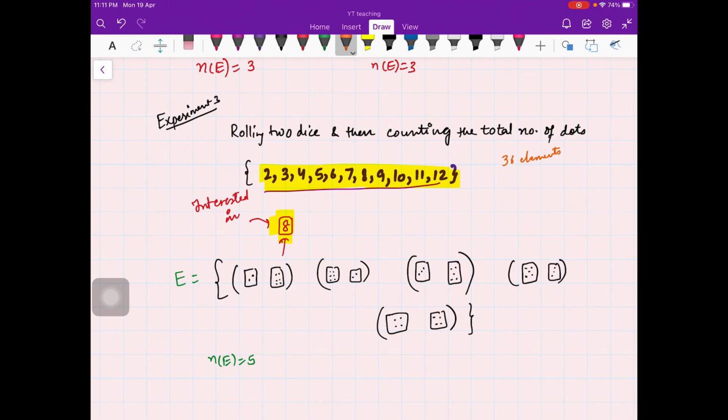I hope it is clear what a sample space is and what events are. Events are a part of the sample space in which you are actually interested. We will now see how likely it is that your event occurs when you perform that experiment. We will continue that in the next video.